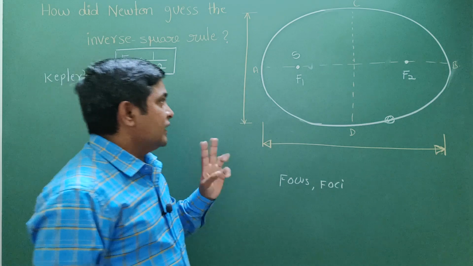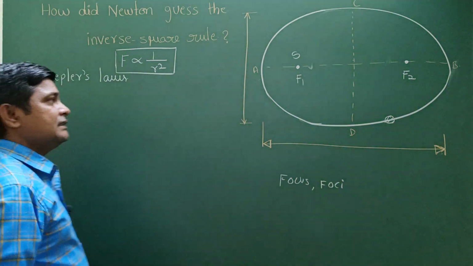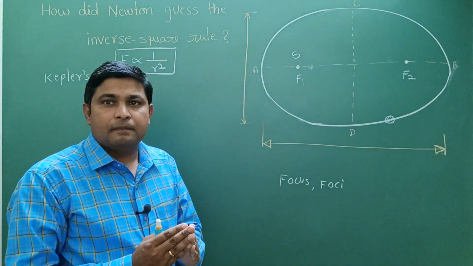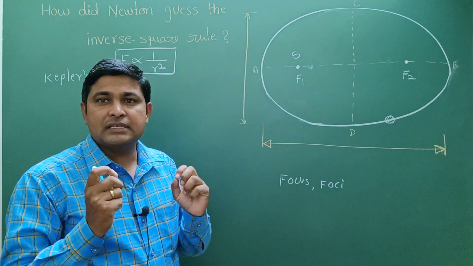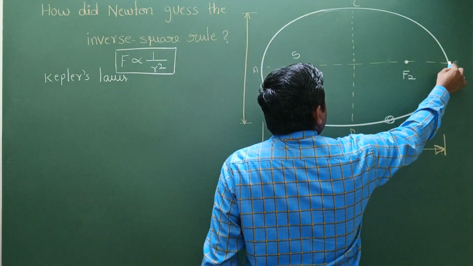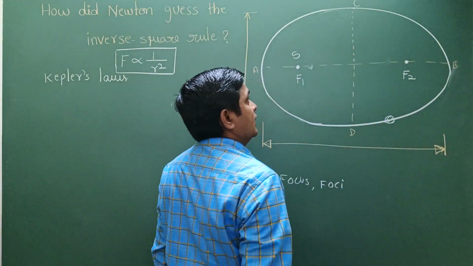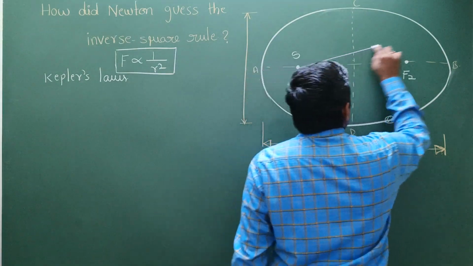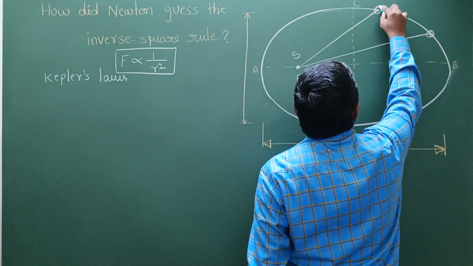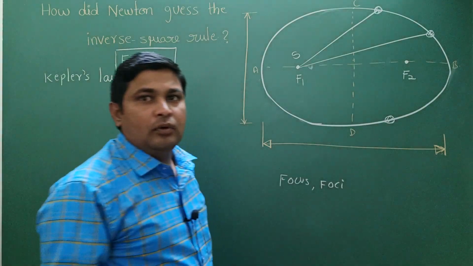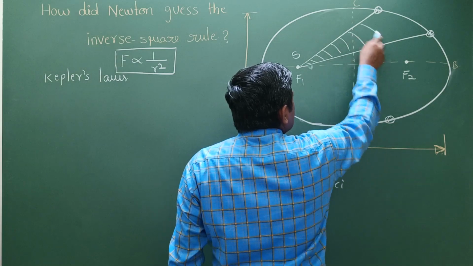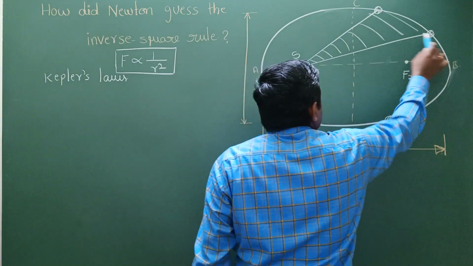The first one is clear. Second one: the area swept by the planet in equal intervals of time is equal. For example, take the planet going from B to C, or let me take another position: the planet is here and it moves from here to there. What is the area covered, the area swept during this, by the radius? So what is this arc?